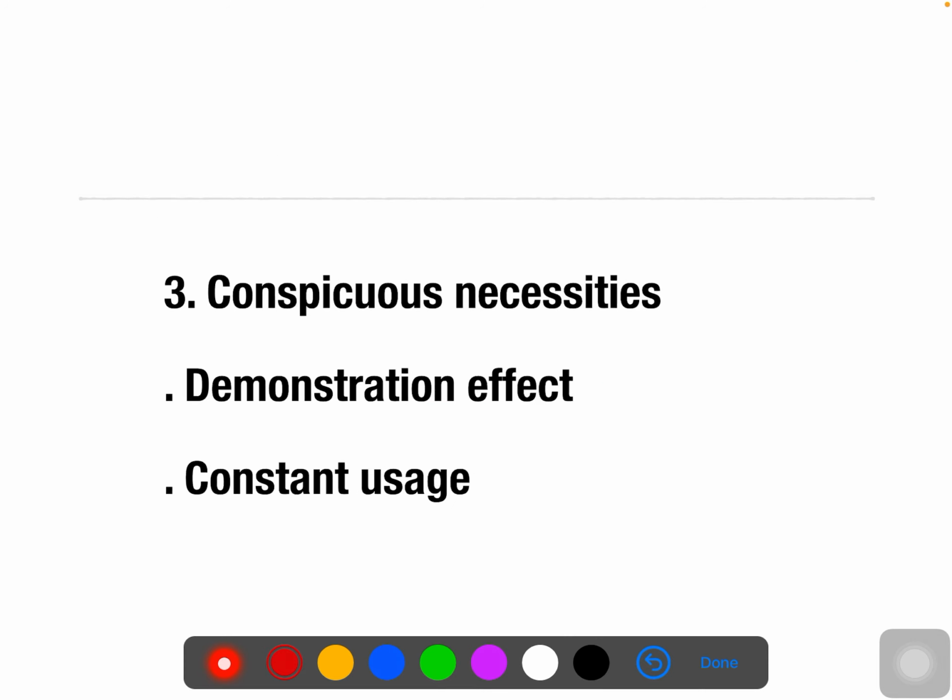And the third one we have is conspicuous necessities. The conspicuous necessities are those affected by the demonstration effect. What is the demonstration effect? It is nothing but, by seeing others, you feel like purchasing that. Your neighbors or friends own it, so you feel like purchasing it, even if you don't need it, just because everybody has it. That is called the demonstration effect. By seeing others, you feel like purchasing it, otherwise there is no need.